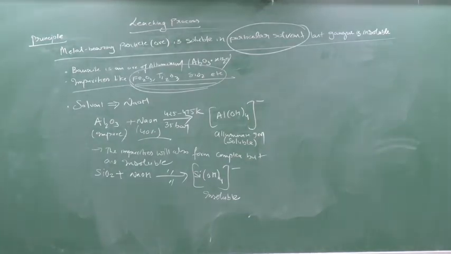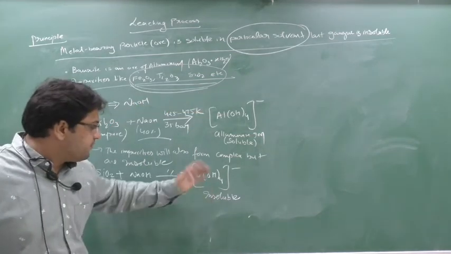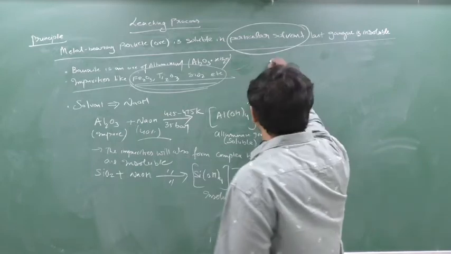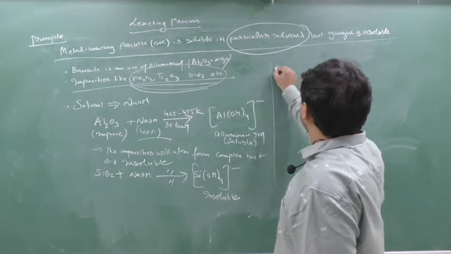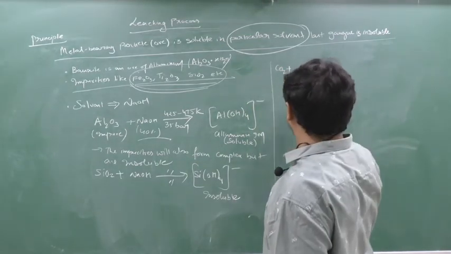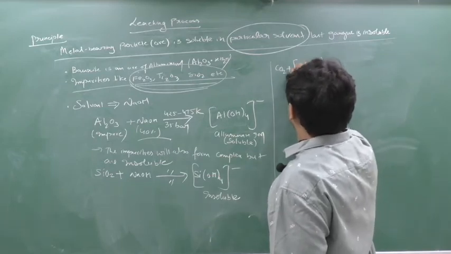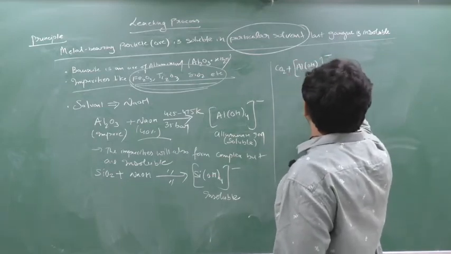Now this mixture is skimmed off because this is insoluble, so I will remove this. Now this aluminate solution I will further react with carbon dioxide. This aluminate solution will be agitated, or mixed, with carbon dioxide.